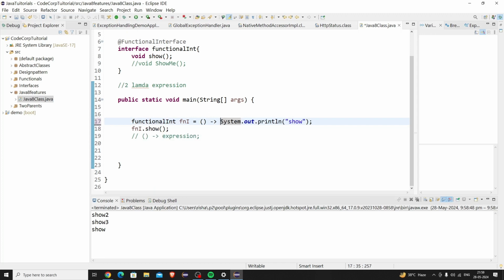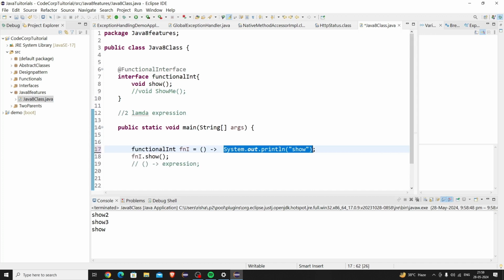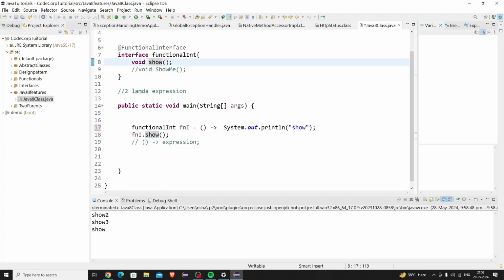So on the left side you have whether we are passing a parameter or not, and in this lambda symbol, and then the expression that you are going to implement. That is the implementation. It is the core implementation of that particular abstract method that we have in the functional interface. So upon saving, if I run this, then it will look like this. Here you can see we are getting the output.